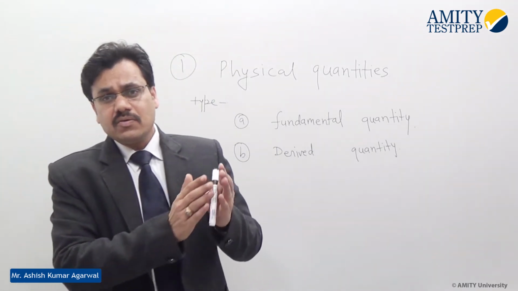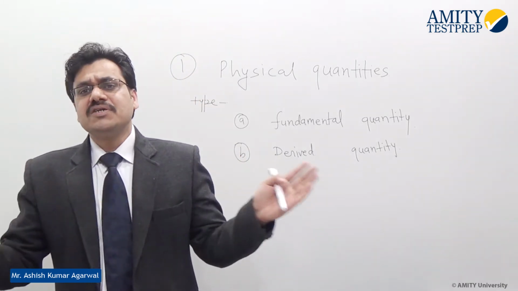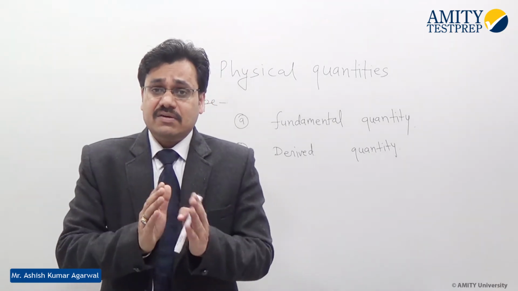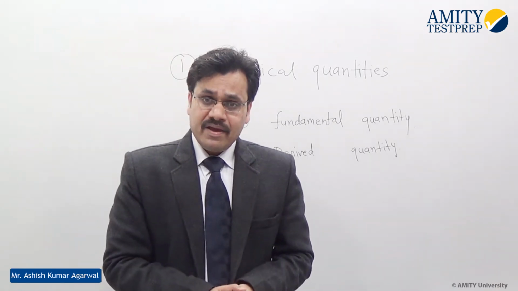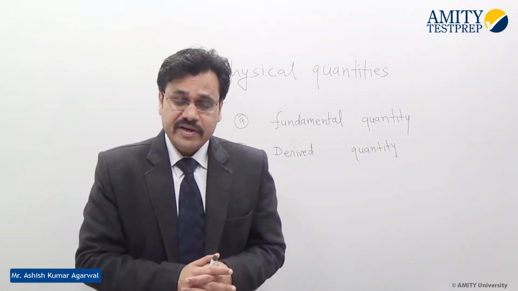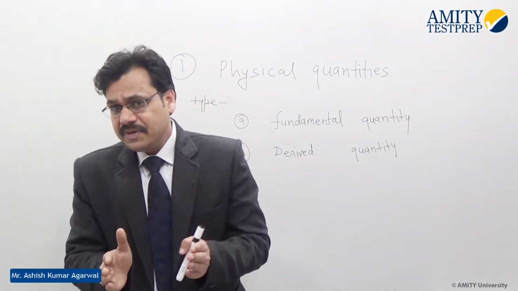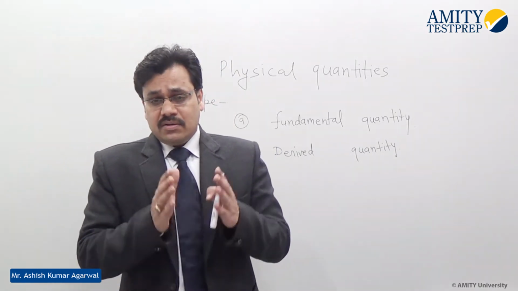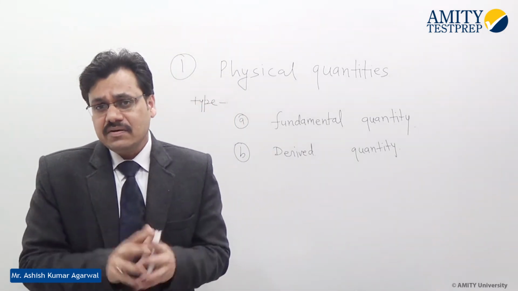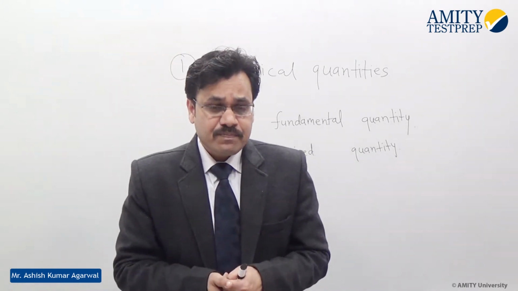Those physical quantities which are independent of each other, which do not depend on others, are called fundamental physical quantities. And those which are interdependent, meaning they depend on other physical quantities to express themselves, are called derived physical quantities. So you can see we divide them into two parts according to their interdependence.